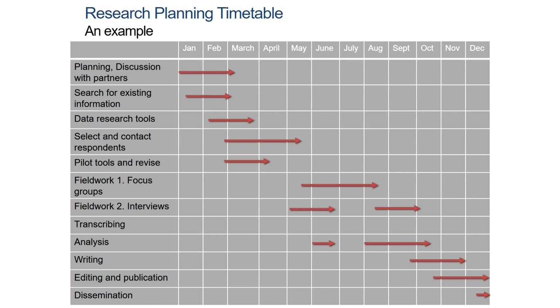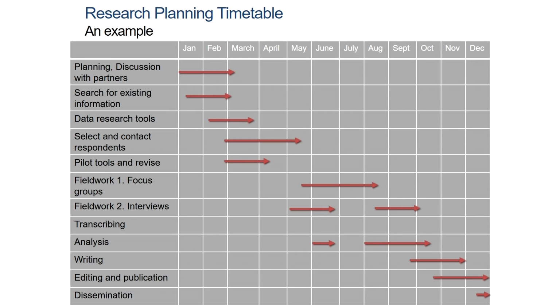So planning, discussion with partners, and searching for existing information basically fall under the purview of finalizing a conceptual framework or looking up literature, doing a literature survey, a literature review and so on. Data research tools also become a part of the literature survey. Then planning for the field work, that's the data collection stage: selection of respondents, piloting tools, revising them, and the methods